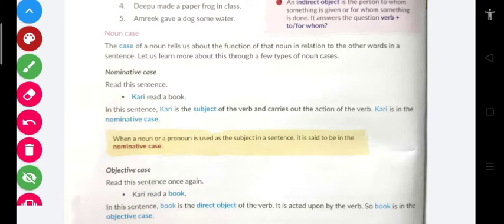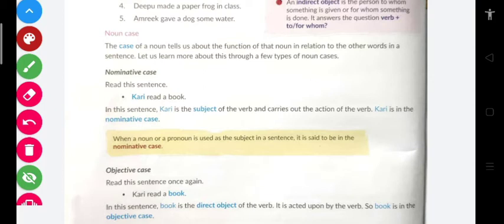So if a noun is used as a subject, it is the subjective case of noun. And if a noun is used as an object, it's the objective case of noun. And similarly, if it is used to show possession, it is the possessive case of noun.